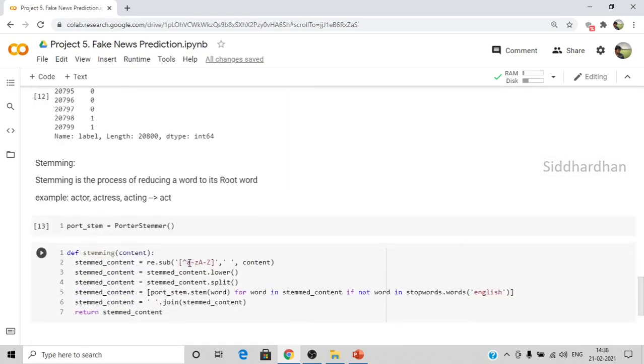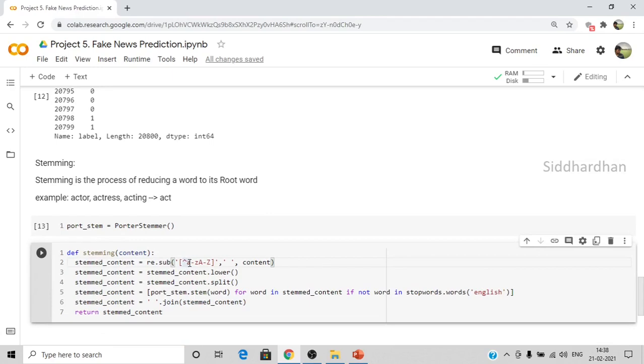So we are taking this set, lowercase a to lowercase z and uppercase A to uppercase Z. This is our set, and we are excluding everything that is not present in this set. So this particular line removes everything that is not alphabets, that is not a to z. This removes all the numbers, punctuations, etc. If it is not present in this set, it will be removed. So I want all this to be replaced by this content, which is basically the text.